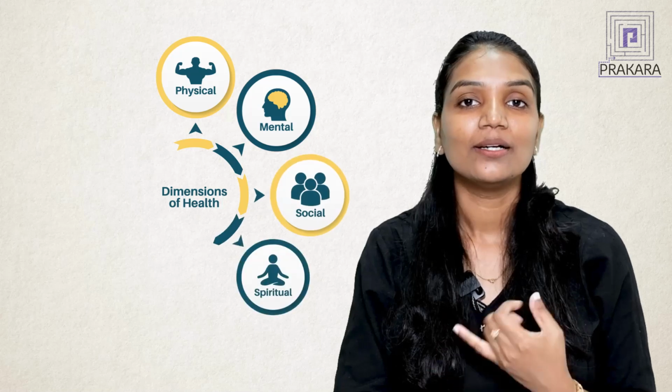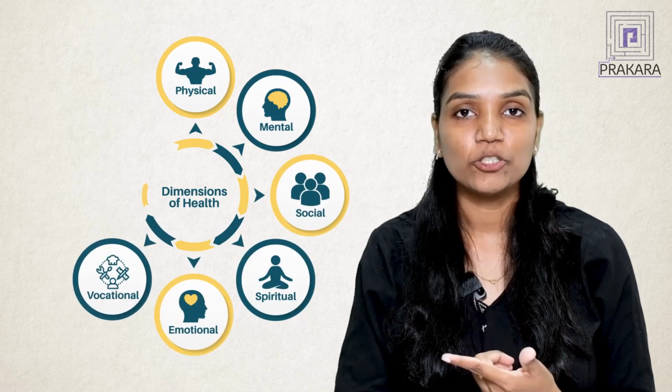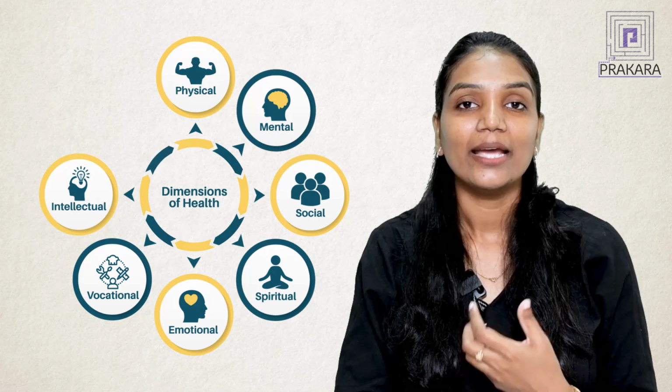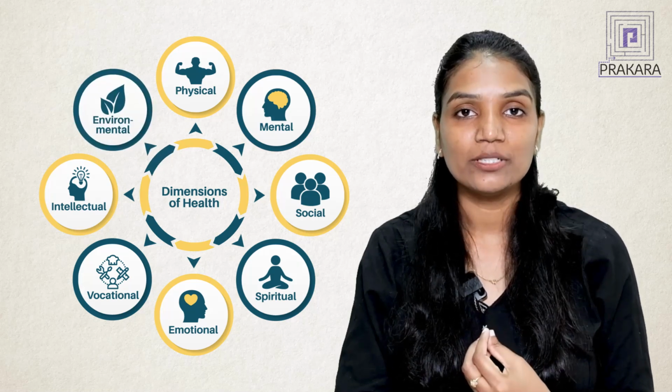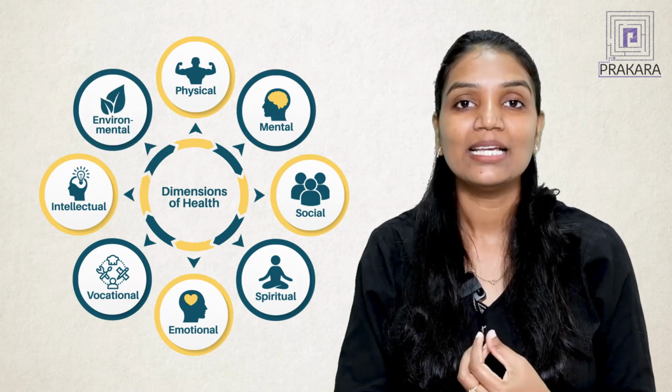Dimensions of health. What are the dimensions? The general meaning of dimension is an extent of measurement of any kind. It includes the length, the depth, the breadth and the height. So when you apply these aspects to health, there are many dimensions acting as measurements in order to measure the health. Those dimensions of health are physical, mental, social, spiritual, emotional, vocational, intellectual, and the final thing is environmental. So these are the dimensions that have been identified in order to measure the health.